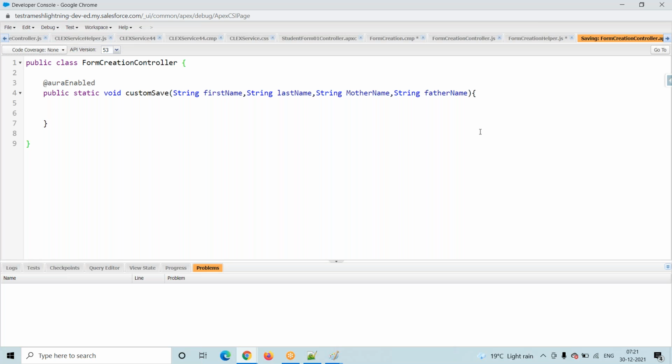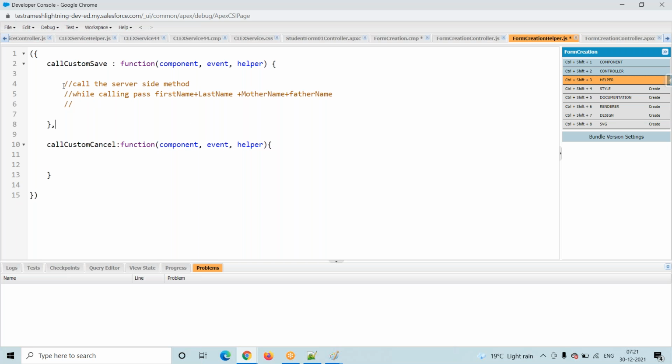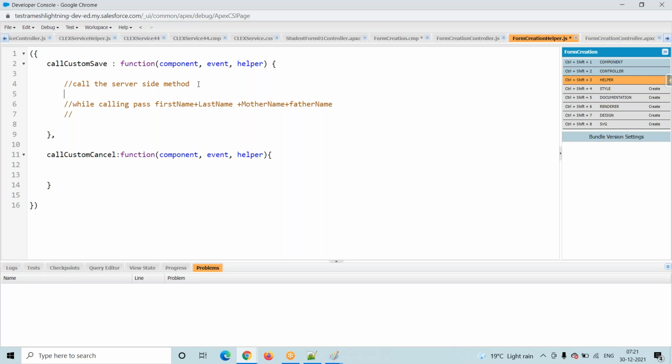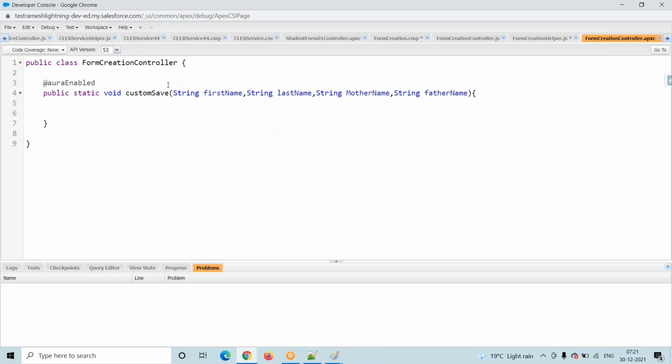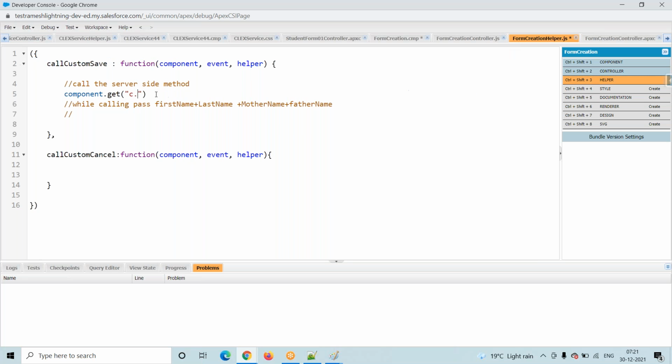Then at the component helper level, first we have to call this particular method. How to call this method is nothing but we will use this syntax: component dot get of c dot. C means what? Controller. This time controller means server side. C dot customSave. This is only syntax. Suppose we will develop 1 or 2 or 3 components, then this is very common. No need for any confusion.